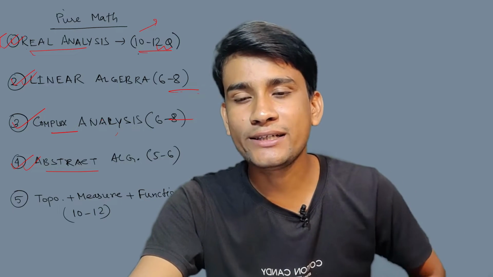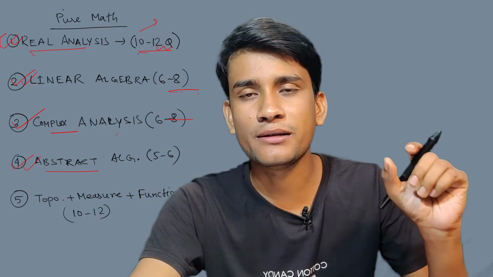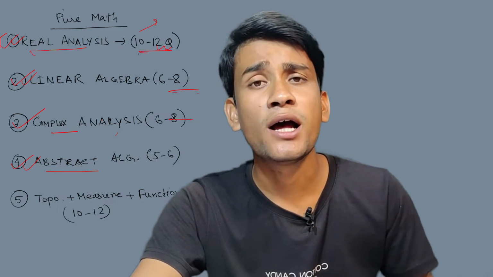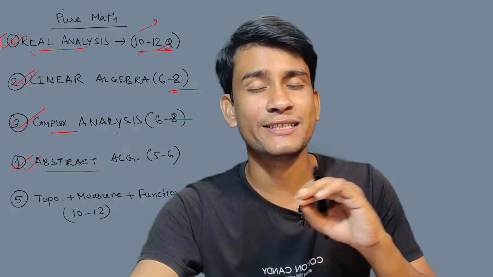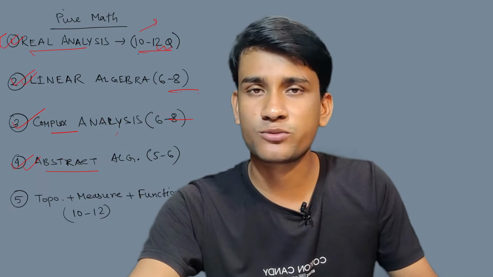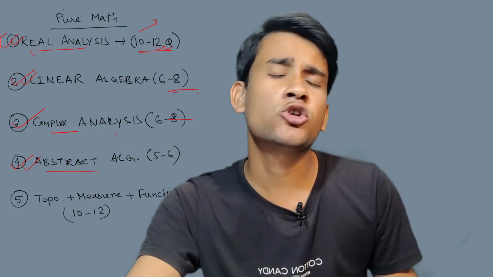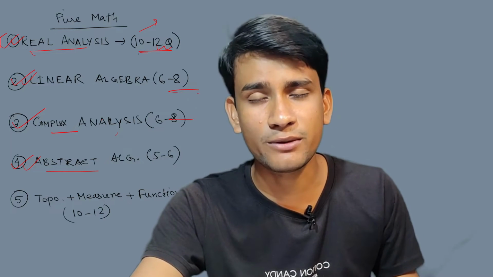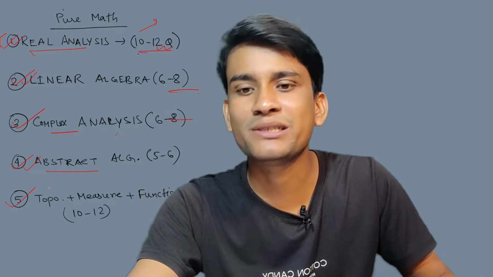So that's why I request you, please go through some important results: number of subgroups counting, number of homomorphism counting in case of both groups and rings, and basically the basic properties of groups, read them very well before going. You can give the answer of some questions, obviously. Because the level of the question is not so high, you can obviously give some answers of these questions. Okay, so now comes to topology, measure theory and functional analysis.